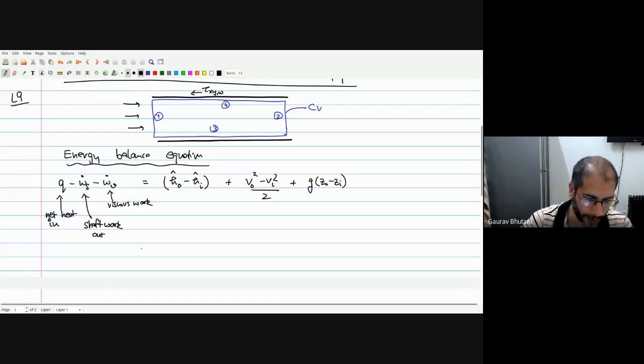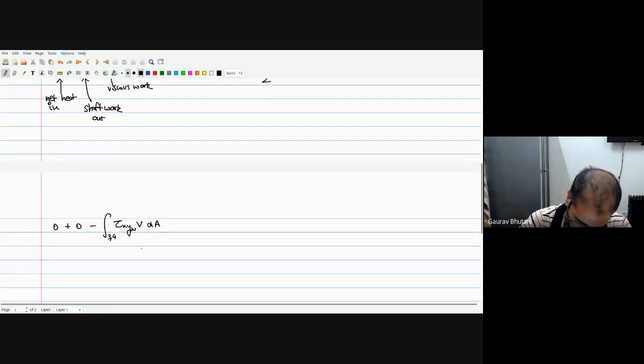So that was the mistake I made in the last lecture by saying that there is friction on the walls that is causing the friction losses. It's actually the wall friction is not doing any work. Okay, I'll correct myself. So this term becomes 0 because of the no slip condition.